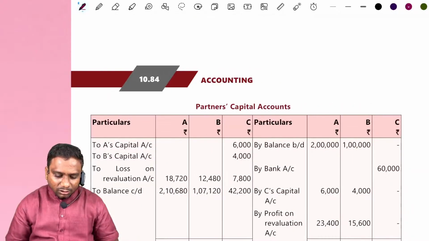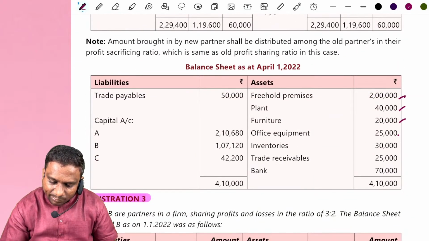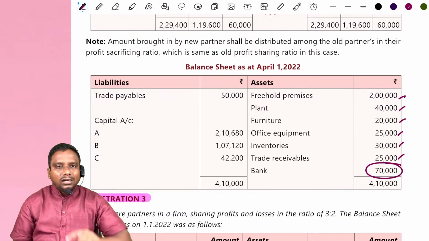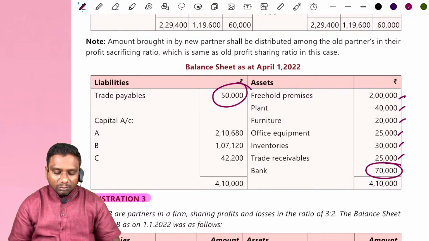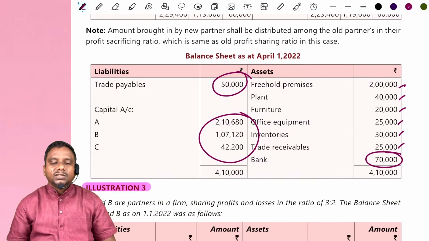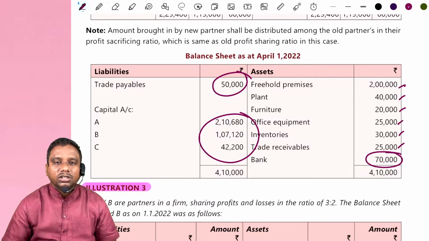If you observe the new balance sheet, the assets and liabilities are at the same values, no change, except bank balance. And on the liability side, the trade payables are the same, no change, but capitals changed. Is it clear? This is the technique of solving this memorandum revaluation account.